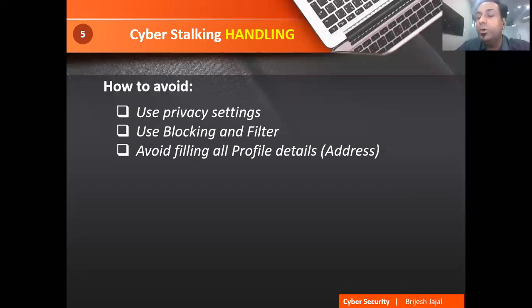So you should know what the privacy settings are. There are blocking filters, even on Facebook. I request everyone, just explore Facebook privacy settings. Who can see your face, who can tag you, who should not tag you, everything is mentioned over here. They are very simple options and everyone must use them. Don't keep it at default. By default everything is on. So that is the problem.